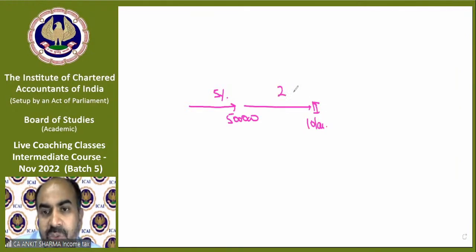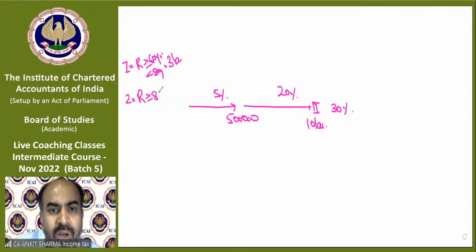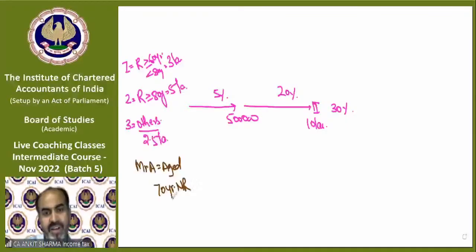The rate is 20%. The balance is going to be taxable at 30%. And what we need to know: a resident more than 60 years, less than 80 years, has 3 lakh rupees exemption. A resident more than or equal to 80 years has 5 lakh exemption. Resident having 11 lakh rupees income, calculate tax. Now, 70 years and non-resident. All non-residents fall in this category, 2.5 lakh.